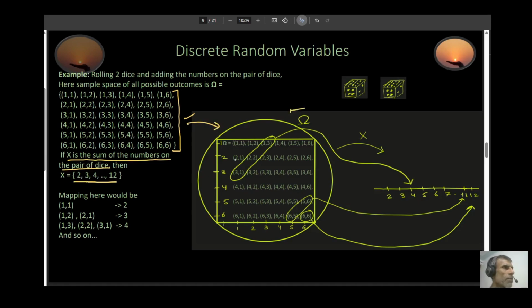This is my Venn diagram. If you start with the smallest number, 1 and 1, let's say you get 1 over here and you get 1 over here. So you add 1 plus 1 and the answer is 2. So this (1, 1) gets mapped to 2 over here.